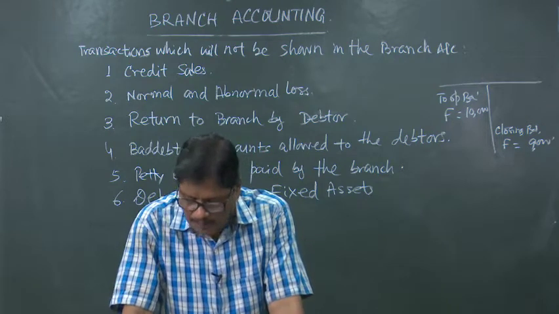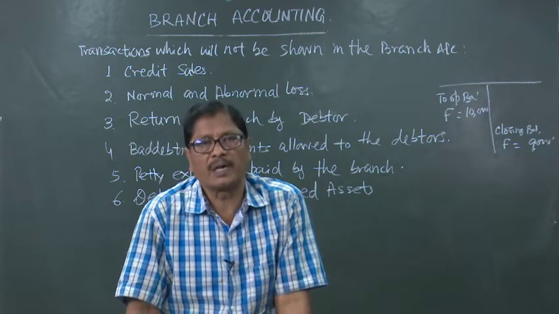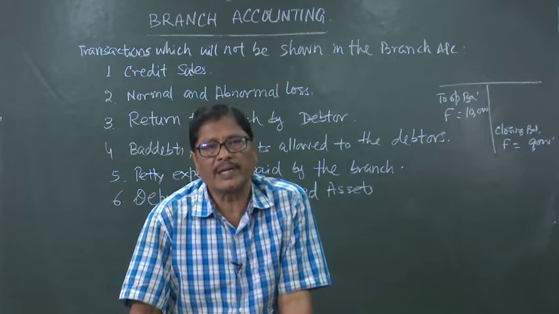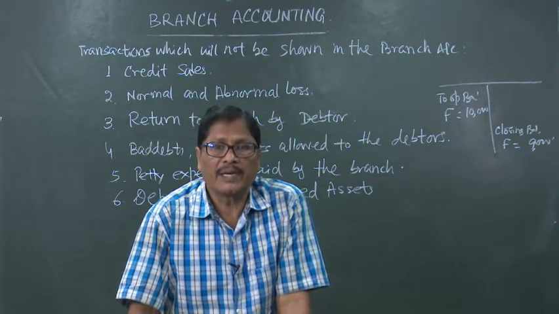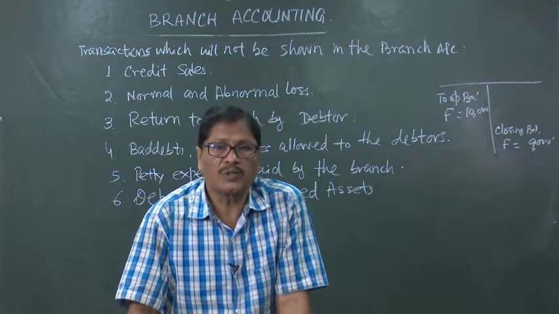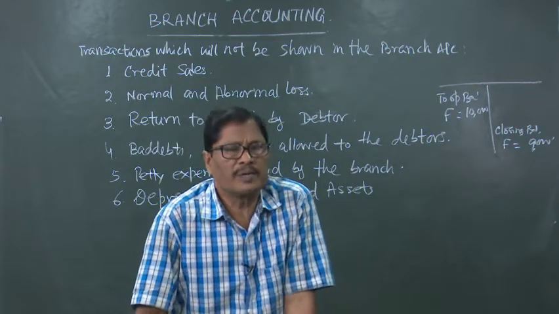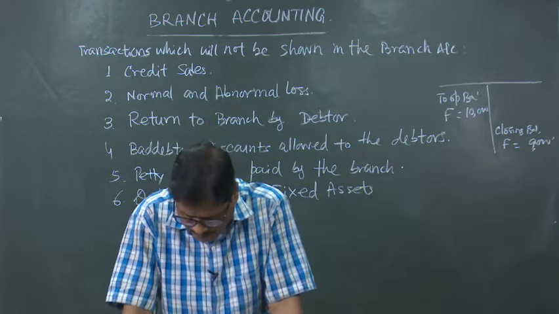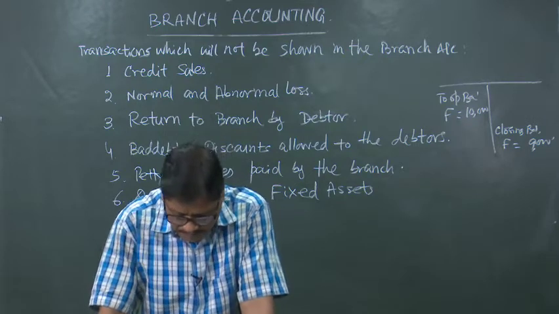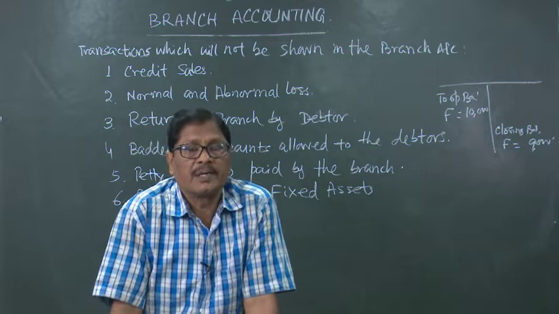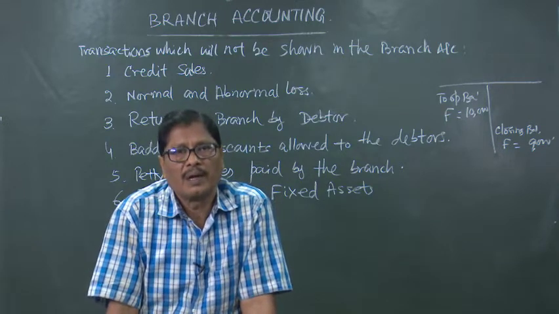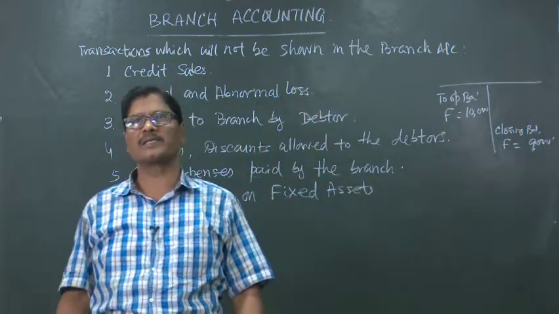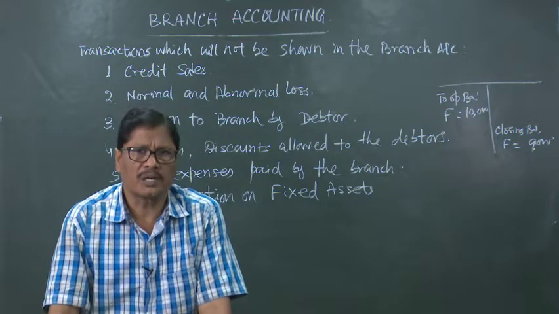Then shortage or surplus of stock, I told you the pilferage, normal loss, abnormal loss, whatever is there, that is not recorded anywhere in the branch account. Automatically, the debit side will be more. So, if it will not be shown, the credit side will be less and automatically the loss will be there or the profit will be reduced, so far as the branch is concerned. So, do not write any shortage or surplus of stock there. Then profit or loss on sale of fixed assets. Similarly, when a fixed asset is sold, it will be accounted for automatically. Do not write the profit or loss on the sale of fixed assets.